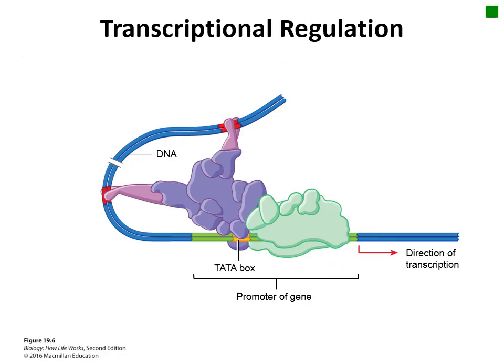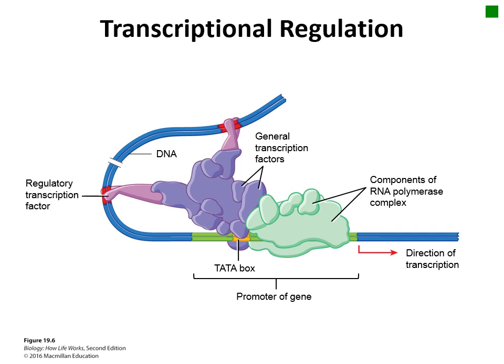Once the nucleosomes have been removed from the promoter region of a gene, there are multiple levels of regulation that can occur. The first level is initiation of transcription. In order for transcription to occur, general transcription factors first bind to the promoter to recruit RNA polymerase. This process is regulated by controlling the recruitment of the general transcription factors to the promoter region of DNA. This is done by regulatory transcription factors.